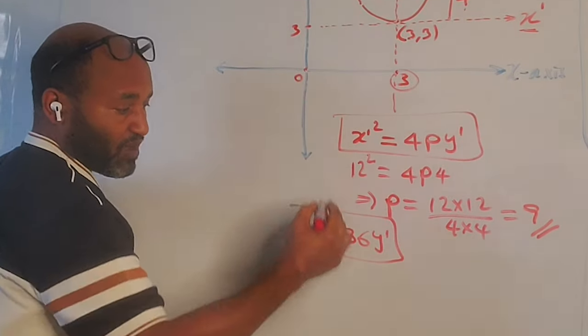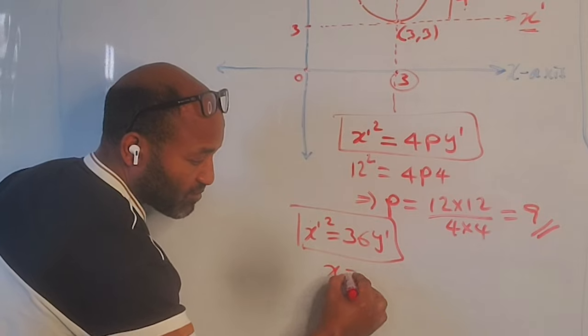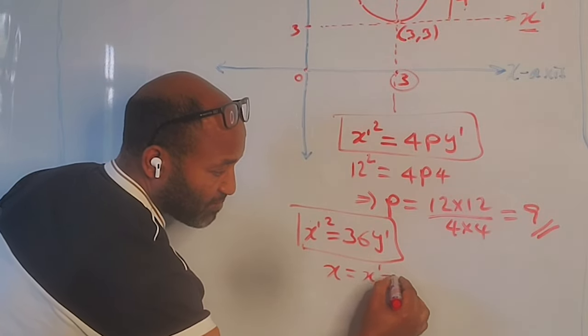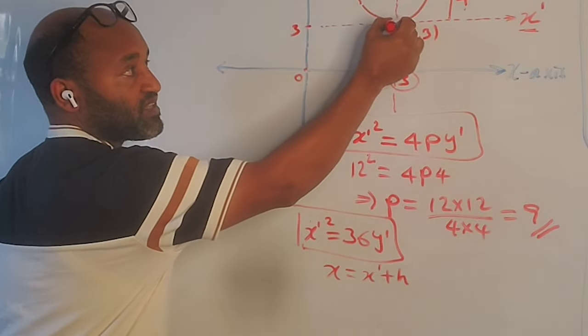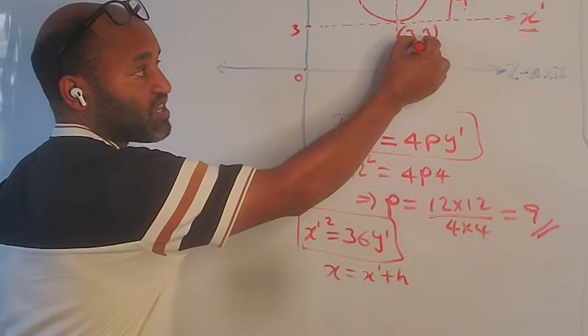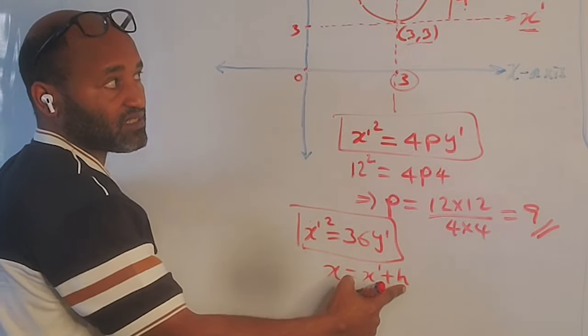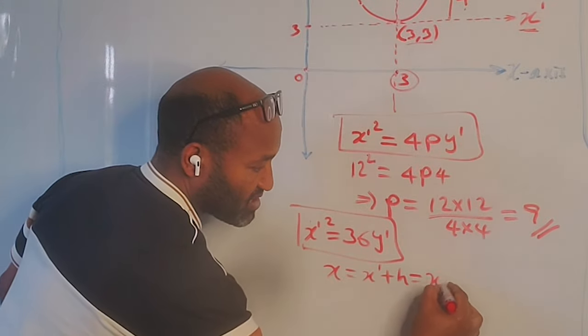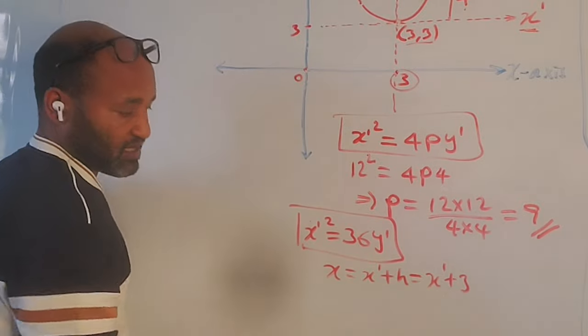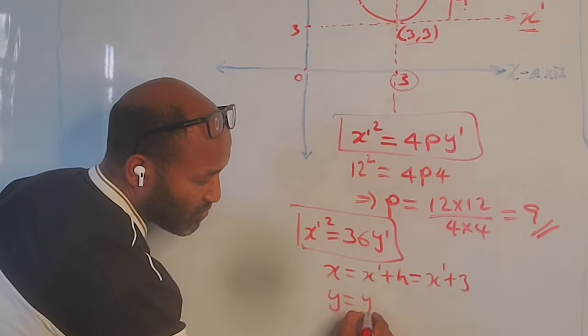So we have the formula x is equal to x prime plus h, where the vertex, the origin, is (3, 3). So what's h? 3. It becomes x prime plus 3. Similarly, y is equal to y prime plus k.